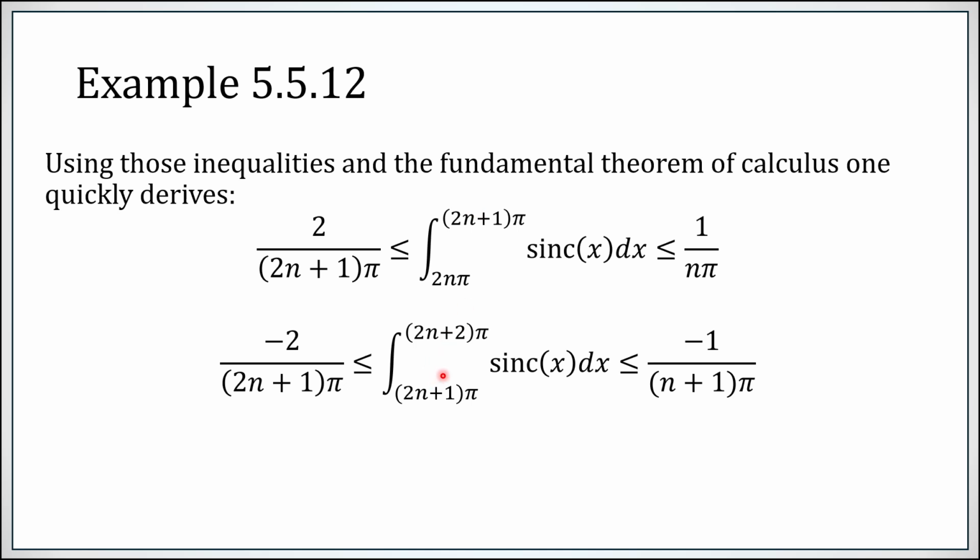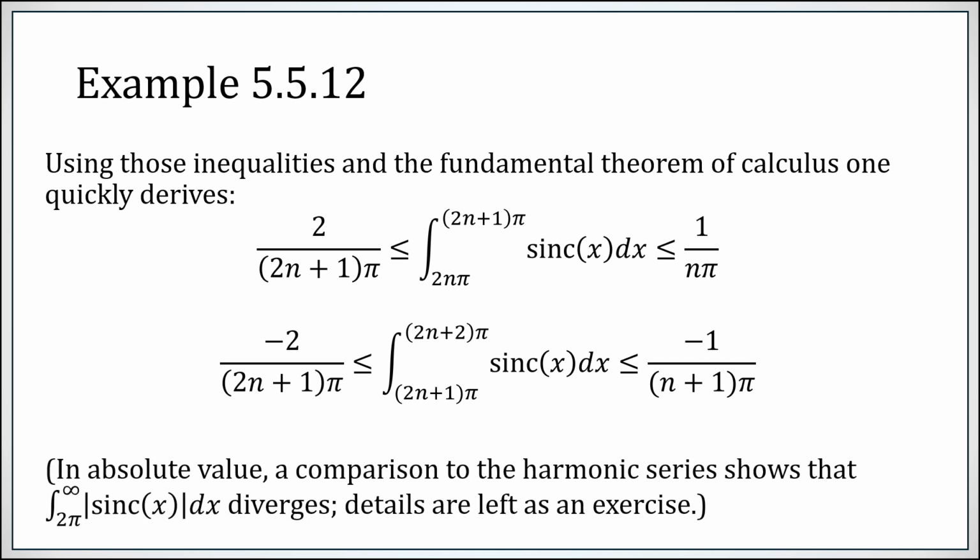Similarly, on the regions where your sine function is negative, you get something very similar, just with a -1 or -2 on top. And notice that this n plus 1 here is this upper bound divided by 2, not the lower bound divided by 2 as it was here. Because the numerator of your sine function has flipped from positive to negative, you're essentially reversing your bounds. So in absolute value, by the way, we would now say that this function here is bigger than or equal to some stuff that's really looking like, on both sides, 1 over n, more or less.